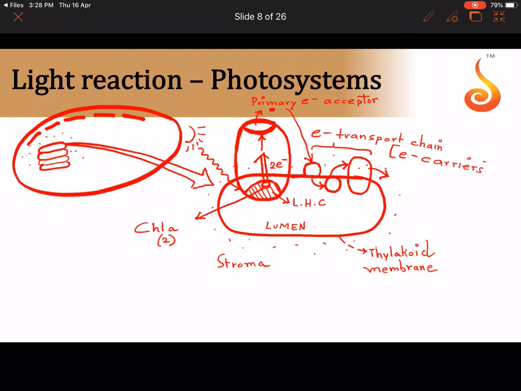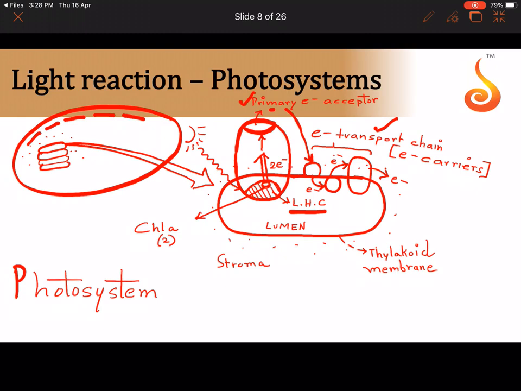These electron carriers are constantly carrying the electrons from the primary electron acceptor, from one to the other. See how it is? All these are electrons only, jumping from one carrier to another. This entire system, where you have the light harvesting complex, then the primary electron acceptor, then the electron transport chain, is referred to as the photosystem.